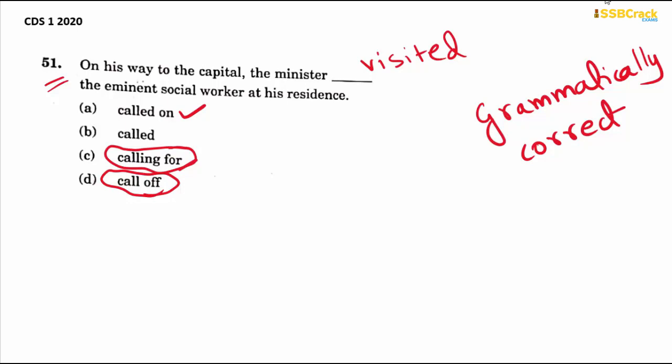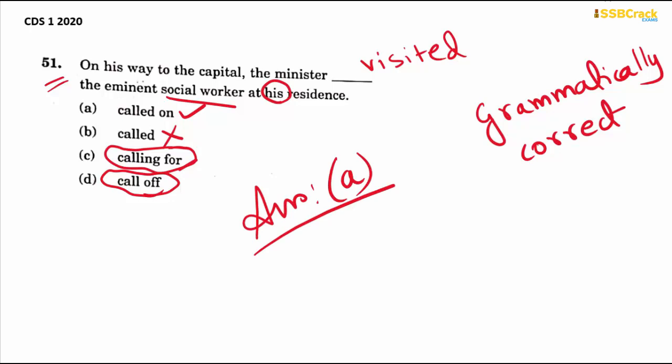Now, the minister cannot call the eminent social worker at his residence, because here "his" stands for the residence of the social worker and not the minister. Remember why? Because the minister is on his way to the capital. He cannot call the social worker at his residence because he's traveling. So it has to be the residence of the social worker. So the minister cannot call the eminent social worker at his residence, and we are left with option A, called on, which means paid a visit to, right? So here your answer is option A, right?